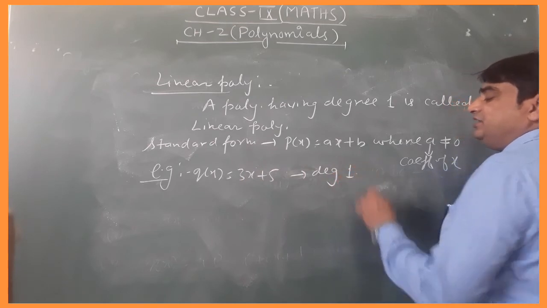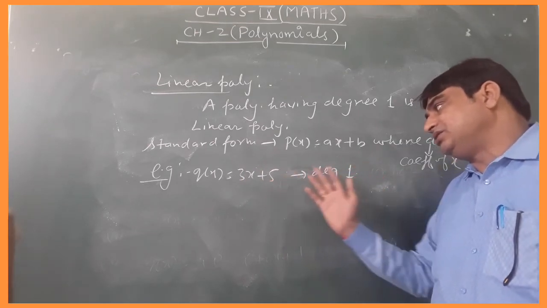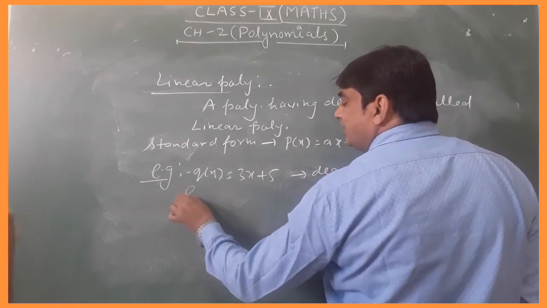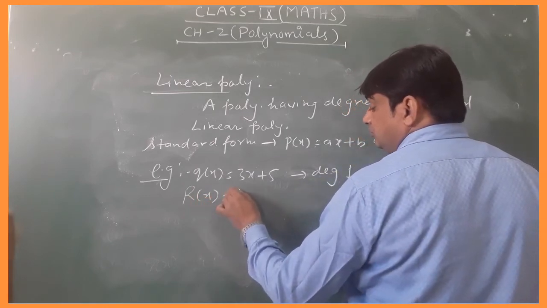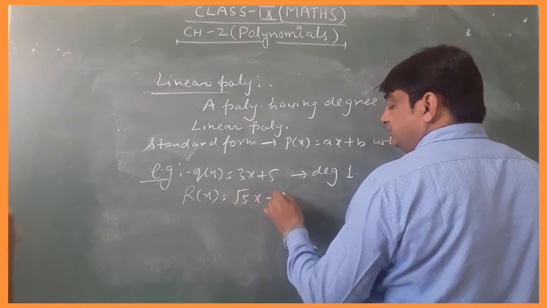The highest power of the variable is called the degree. You can write r(x) is equal to root 5 x minus root 2.